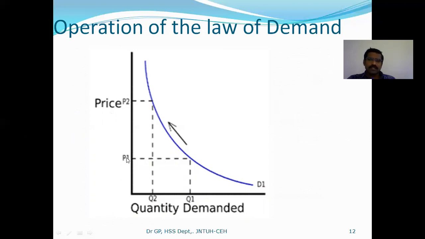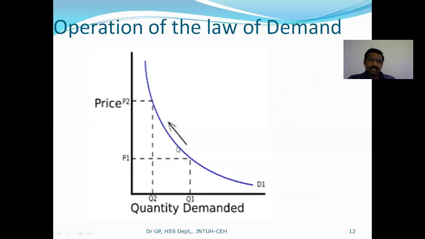When your price is P1, you have more demand, Q1 demand you see. When your price increases, what happens? Automatically your demand decreases. Likewise, if you take several prices,